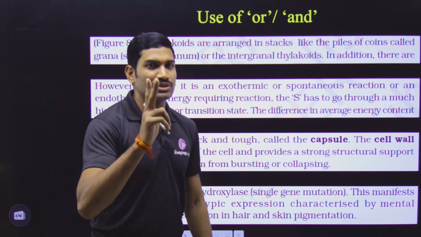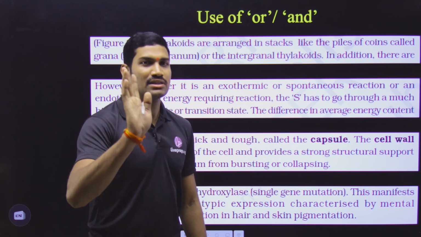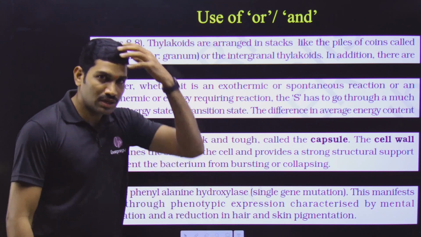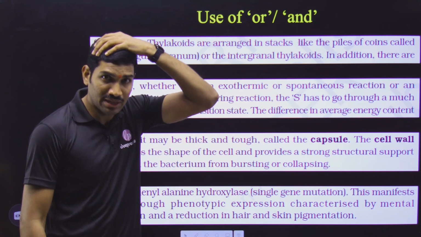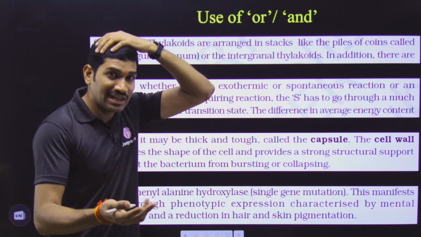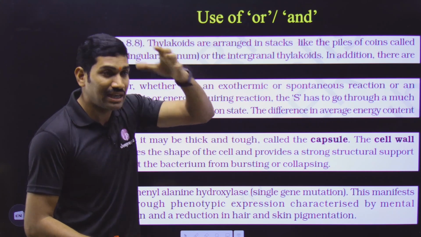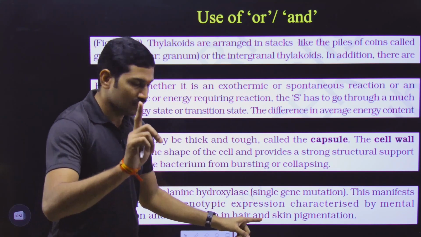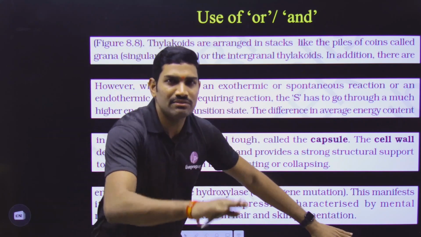Now I will give you two options. You just tell me which one is correct. First option: reduction in hair means, suppose this is the volume of hair that I am having. If I have phenylketonuria, I will not have this much hair, only a small volume of hair, and skin pigmentation will be reduced.